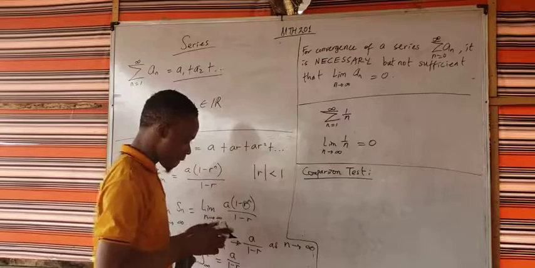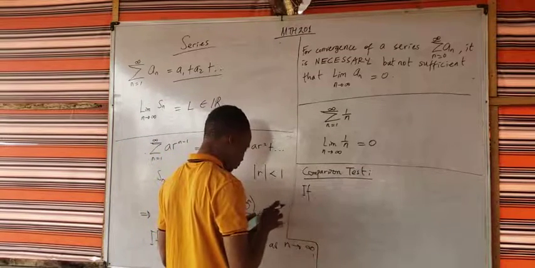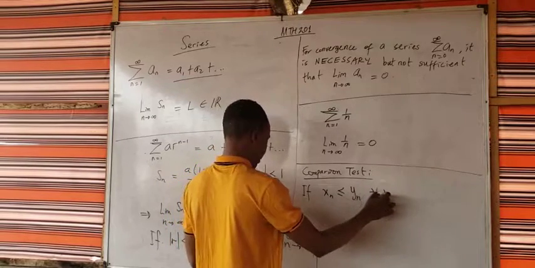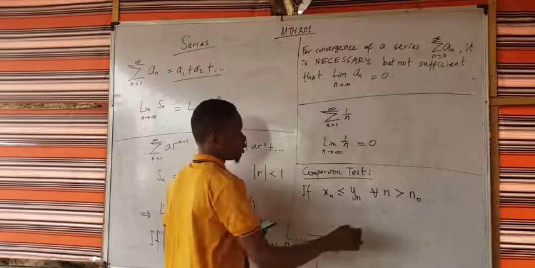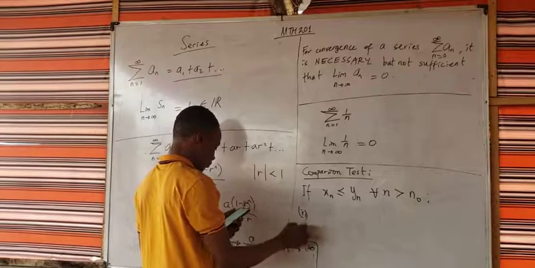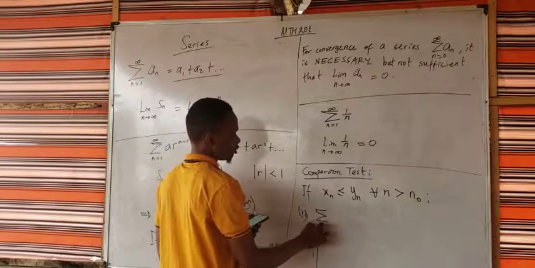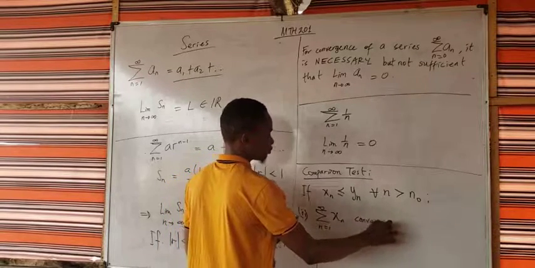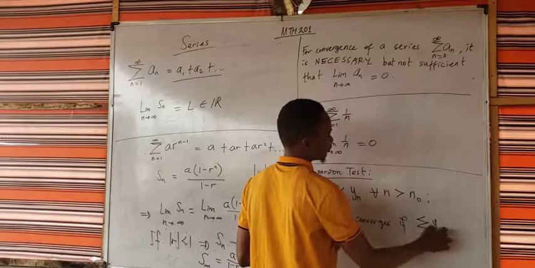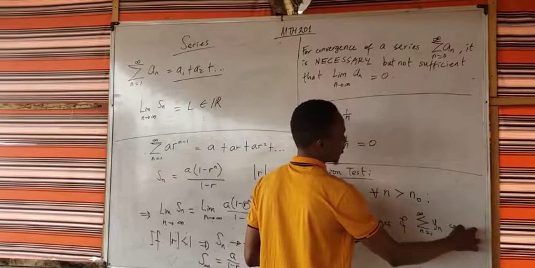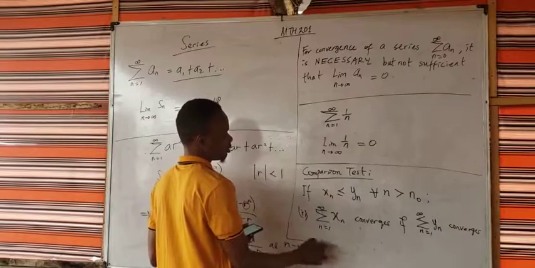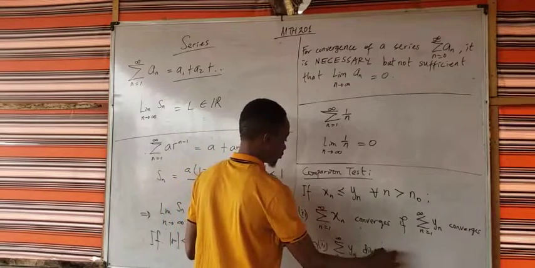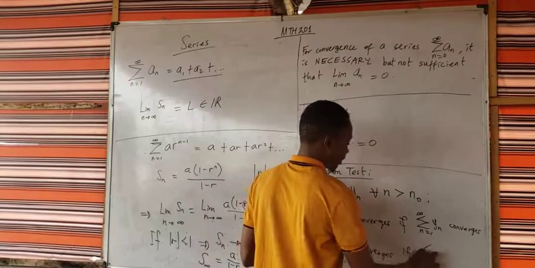If x sub n is less than y sub n for all n greater than some n naught, we say that the series x sub n converges if y sub n converges, and the series y sub n from n equal to 1 to infinity diverges if x sub n diverges.